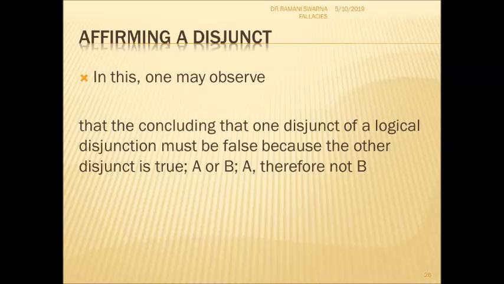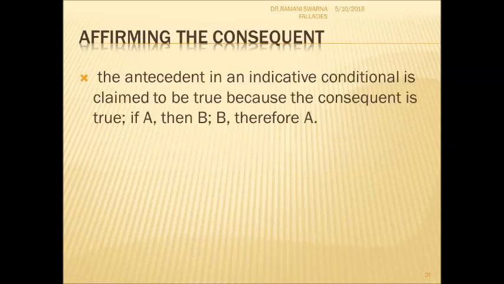Again, we will enter into disjunct, consequent, antecedent. What happens if I'm affirming the consequent but not the antecedent? And what happens if I deny the antecedent, what is happening to the consequent? So these are the forms of the propositional fallacies for us.